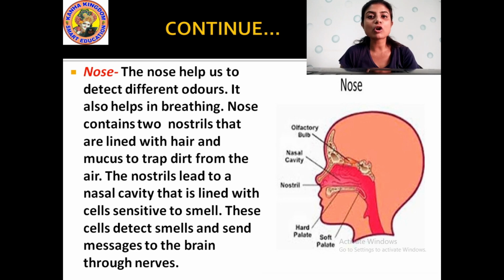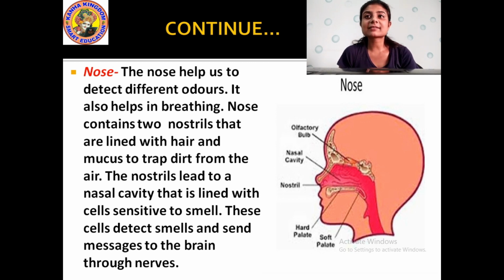Our nose has two holes, that is the nostrils. These two holes are the nostrils present in our nose, through which we take in oxygen and excrete carbon dioxide. The nose contains two nostrils that are lined with hair and mucus to trap dirt from the air. The nostril leads to a nasal cavity that is lined with cells sensitive to smell.